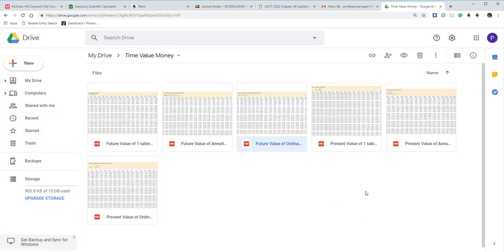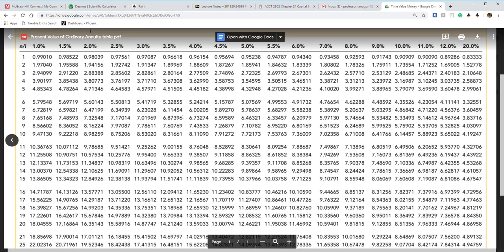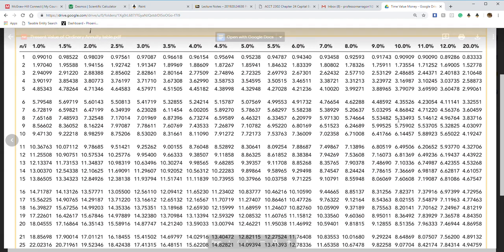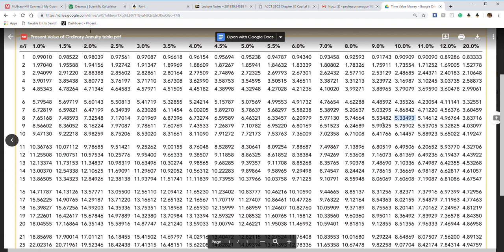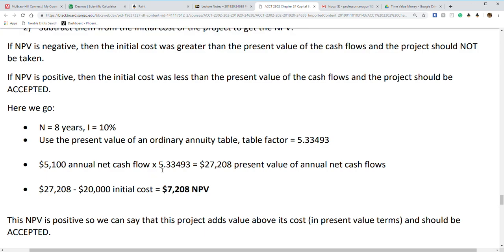So, let's go to that one. Hopefully I pulled out the right table. This one, there we go. Ordinary annuity of $1. Again, if it says due at the top of the table, do not use. So 10% interest for 8 years, 8 years at 10% should be 5.33493. So, back to our notes. I just want to show you how to use the tables.